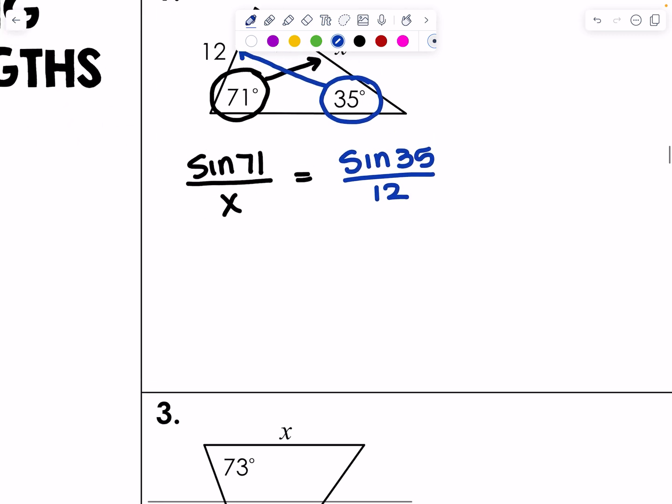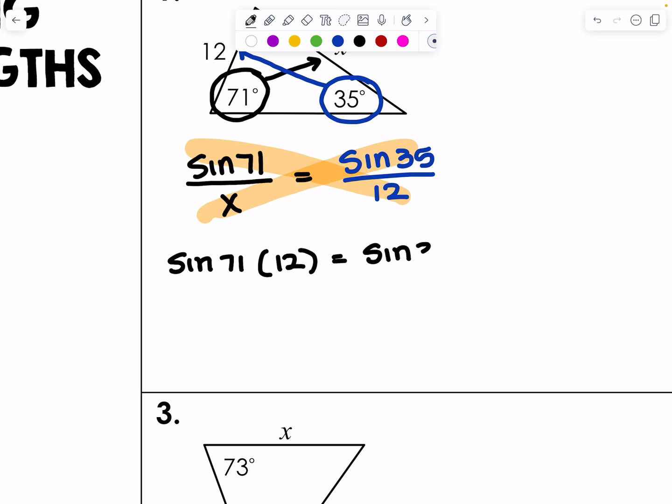Now, if you weren't comfortable using sine and cosine and tan in the previous one, I don't know what to tell you because the stuff's not going away. This is normal cross multiplication. So all I need to do is cross multiply these values and organize it very, very well. So I have sine of 71 times 12 equals sine of 35 times x. Now, keep in mind that x is what I want to get by itself, right? So what I'm going to do is divide the right side by sine of 35.